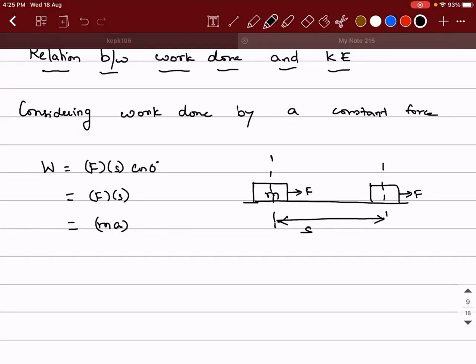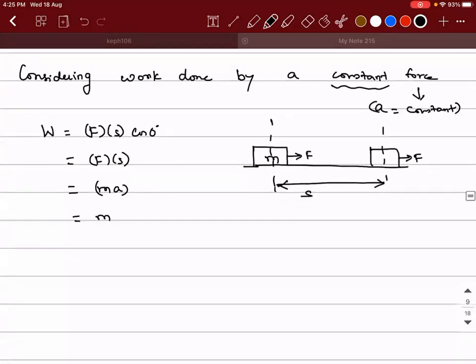Right. Since the object is subjected to a constant force, acceleration is also constant, because F is equal to ma. When force is constant, acceleration is also constant because the mass of an object is constant. So mass into acceleration will be equal to m into, what is the acceleration?